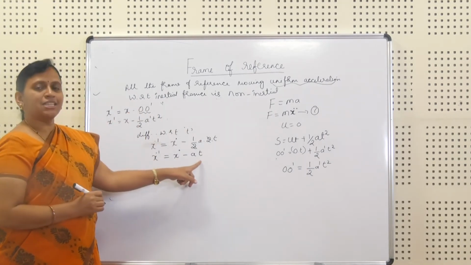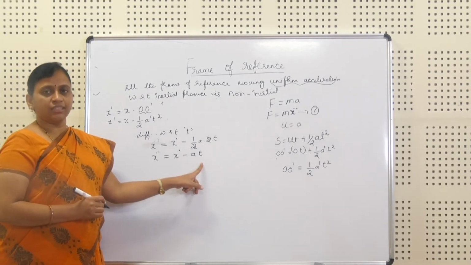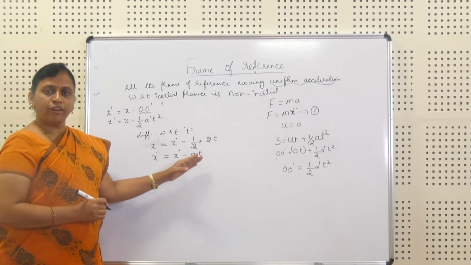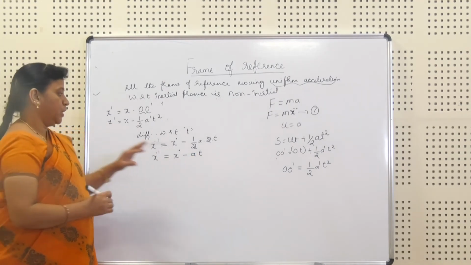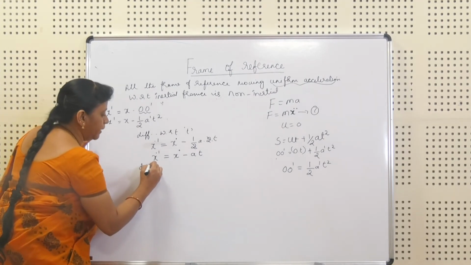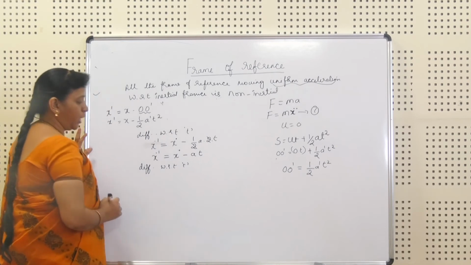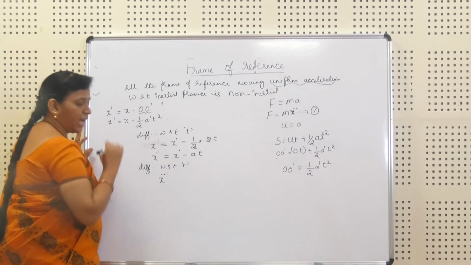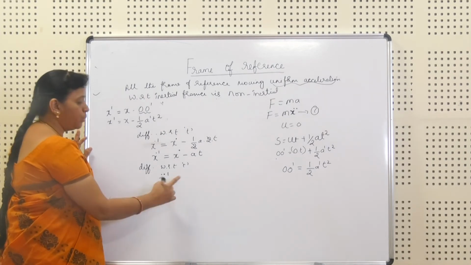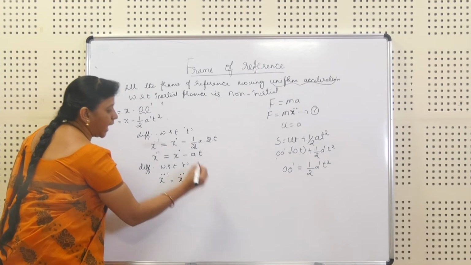Now, this equation is nothing but the velocity equation. After getting the velocity equation, if I differentiate this once again with respect to t, I'll get the acceleration. So I get x double dot dash, second order now, is equal to x double dot minus a dash.